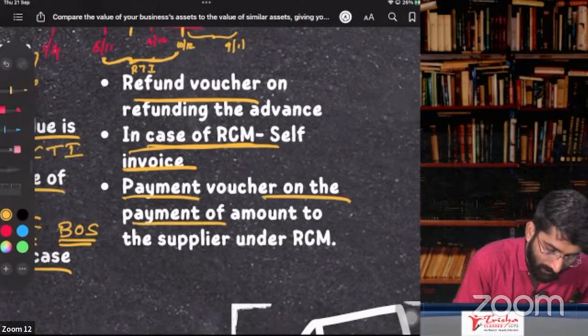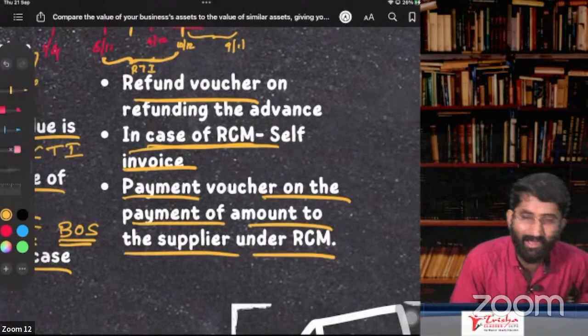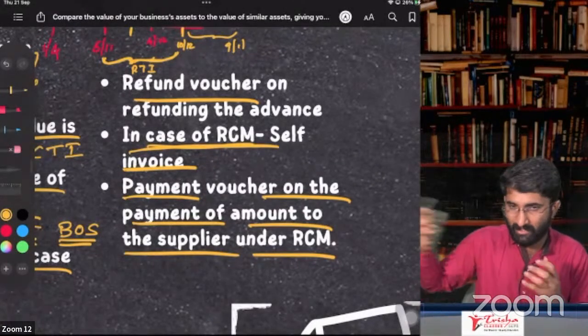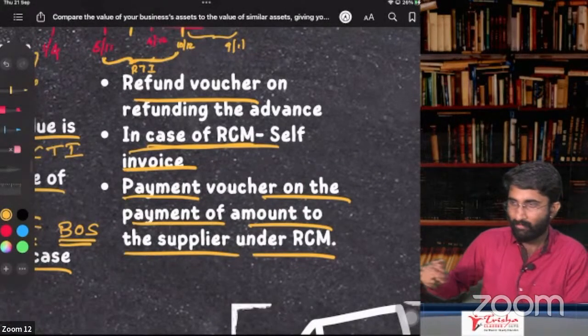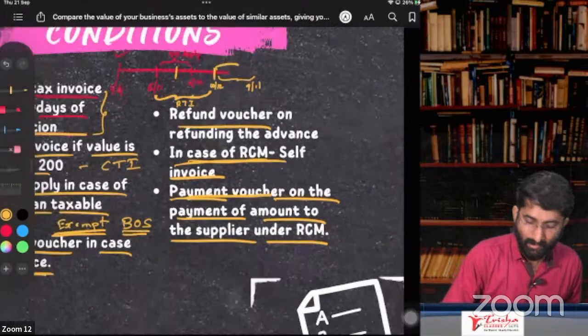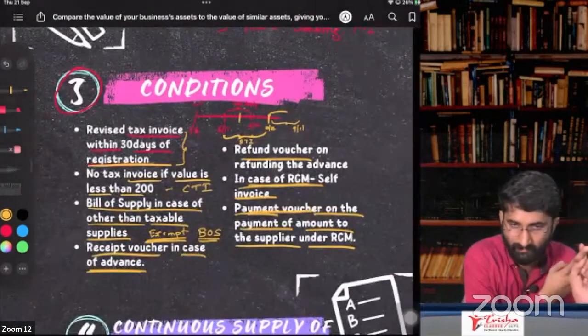Payment voucher on the payment of the amount to the supplier under RCM. Correct. In RCM, he is not giving me the invoice, but I did purchase the goods. Now I have to pay him. For the payment, I am giving him a payment voucher. What are the things here? Revised tax invoice.